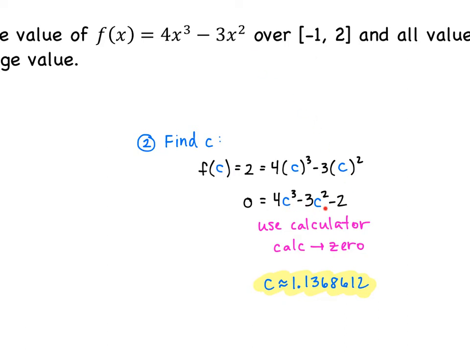Now we get to this cubic function. This is where we can go to our calculator, throw it into y equals, and calculate the 0. On the interval, we're only going to get one of these zeros. So be careful. Remember to note the interval that we need to be on. And when you do everything correctly, you'll get this to be the 0. So this is our c value that satisfies this problem.